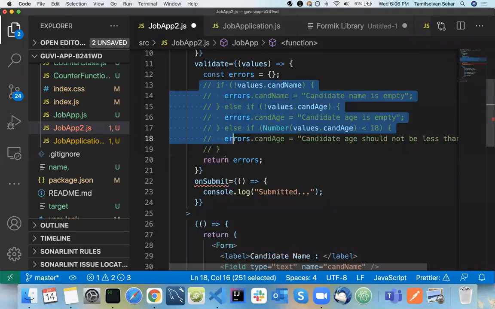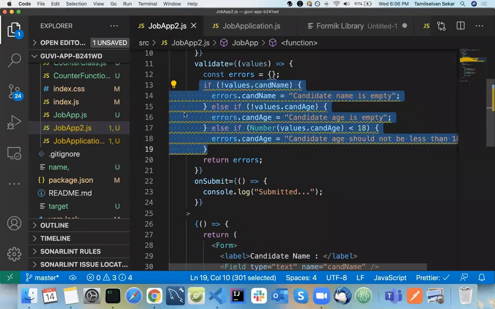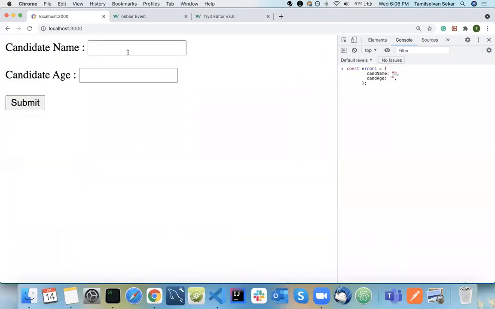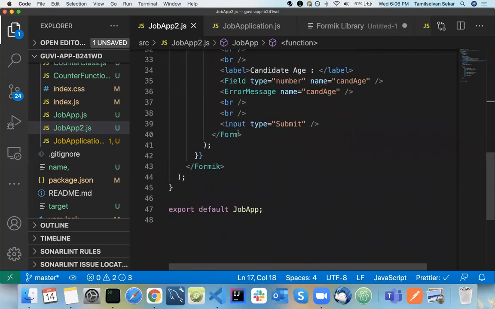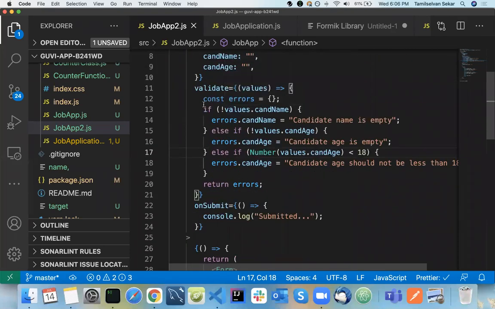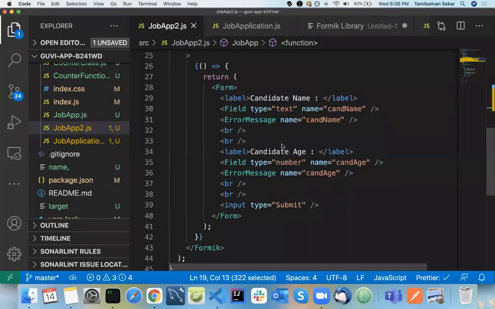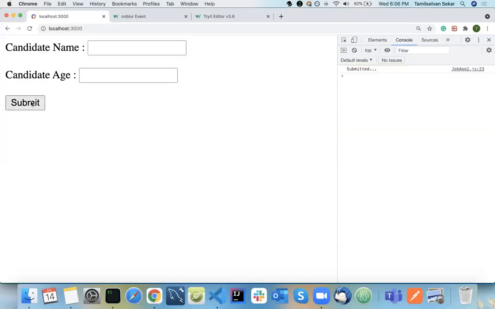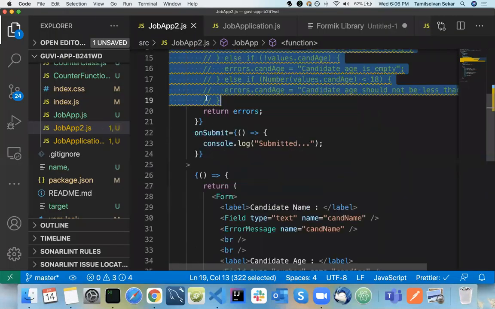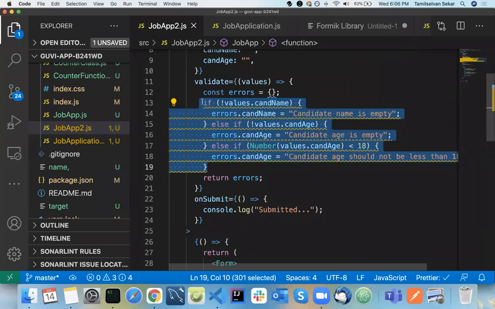What is happening here? If I submit here, it is blocking me right here. What is the reason? Because you have given some validations inside your application. It is not validating any other form fields. Suppose if I stop this, it will consider every form field as optional. See, now it will allow you to submit. Everything lies in your validate function.